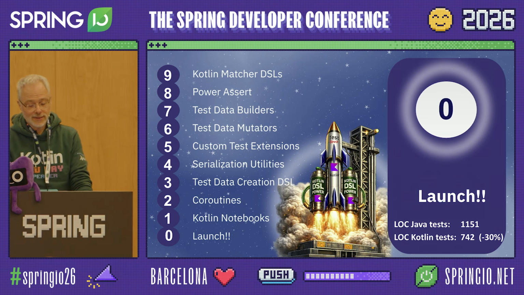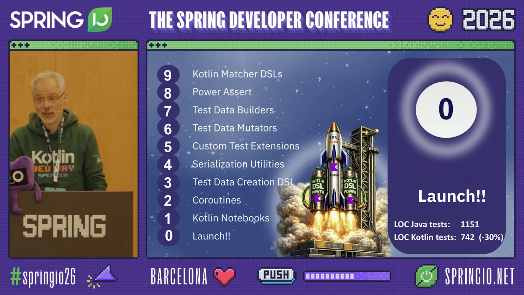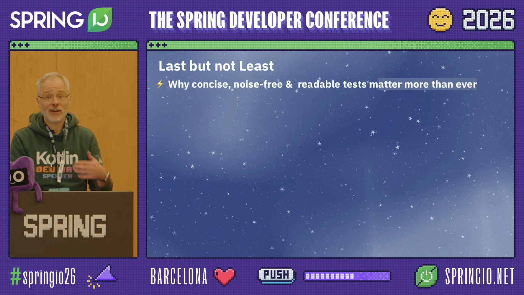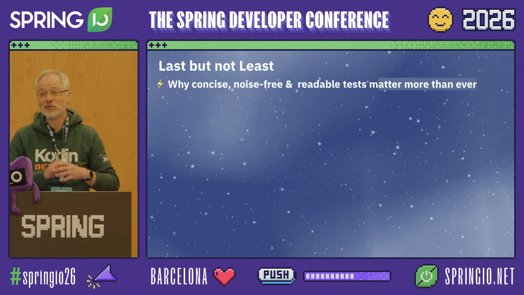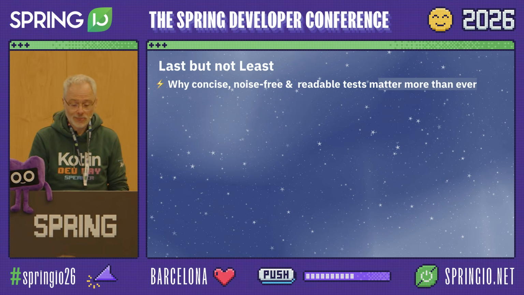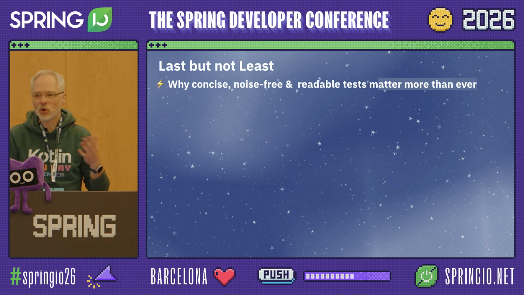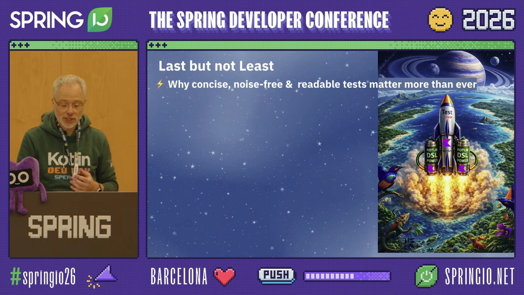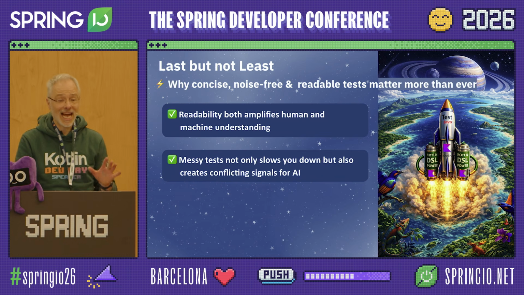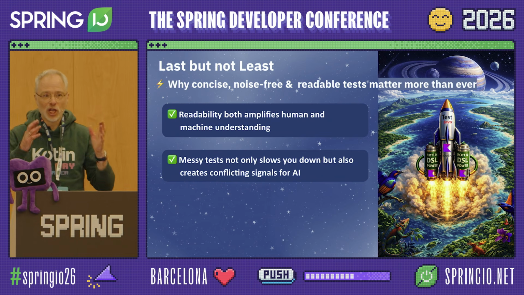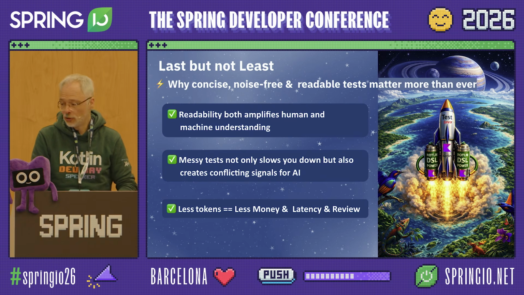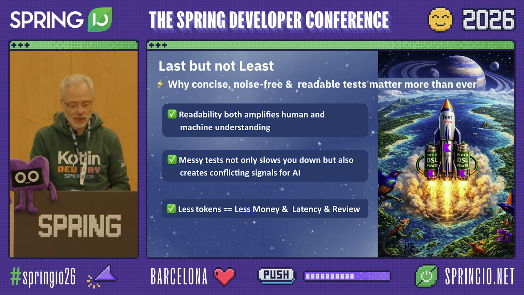The result so far is that we have about 30% less code, lines of code. But of course, it's not about lines of code, right? It's about that we have now maximal reuse. It's about that we have removed a lot of boilerplate. It's about that we have simplified our application. It's about that we made our test suite much more concise and maintainable, which on this planet we have landed is not only nice for you as human, but also for AI, because AI really loves a structured, noise-free base on which it can continue. And these are just other nice benefits: less tokens, less money, and review.